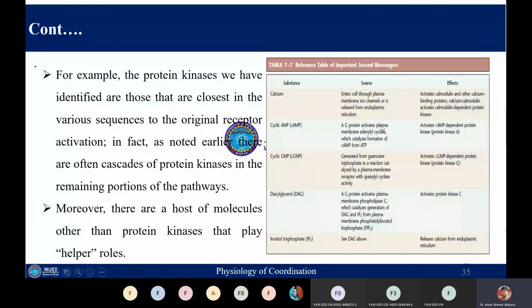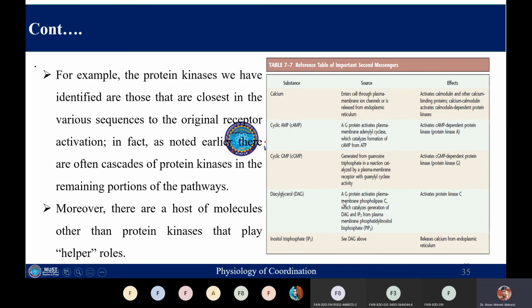Cyclic AMP: the G protein activates the plasma membrane effector enzyme called adenylyl cyclase, which forms cyclic AMP from ATP. Cyclic AMP will activate certain protein kinases, protein kinase A. Then we have cyclic GMP. Just as cyclic AMP is produced from ATP, similarly cyclic GMP is produced from GTP, guanosine triphosphate. It will activate the cyclic GMP dependent protein kinase, which is also called protein kinase G.